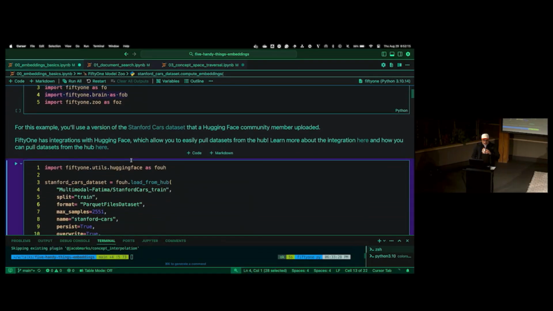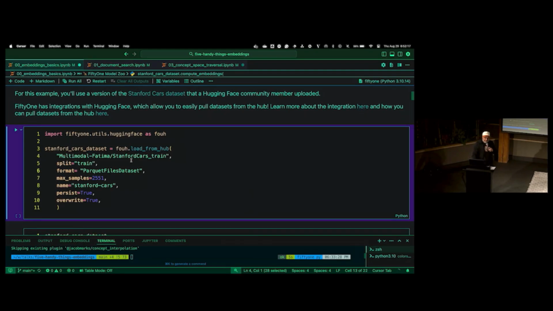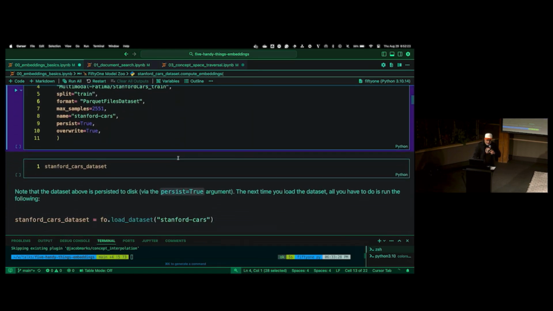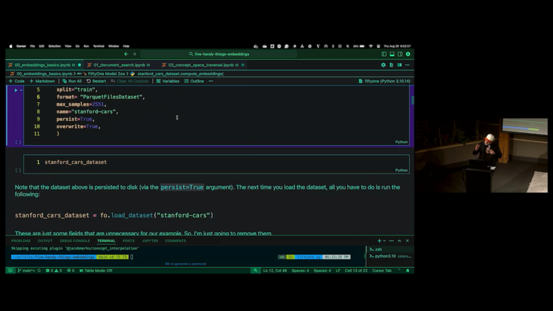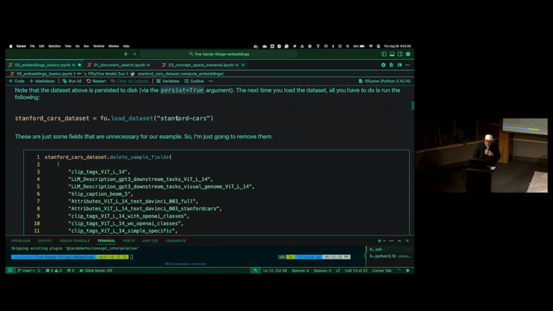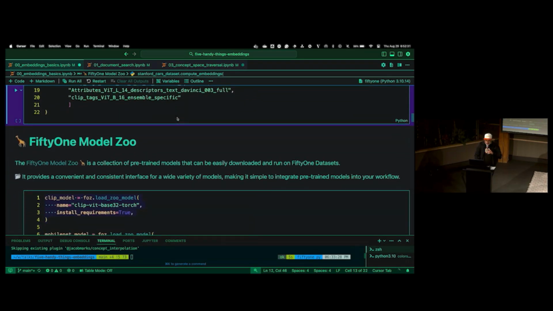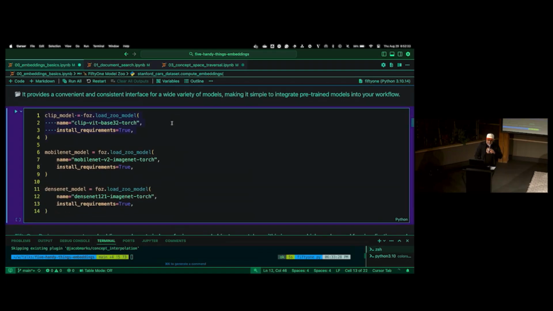So first thing I'm doing here, I'm just downloading some data. In this case, this is a small segment of the Stanford CARS dataset, right? Putting it into a FiftyOne dataset object. Don't worry about it if you don't know what that is. Dropping some fields that I don't need. And now this is kind of the interesting stuff that I'm doing.